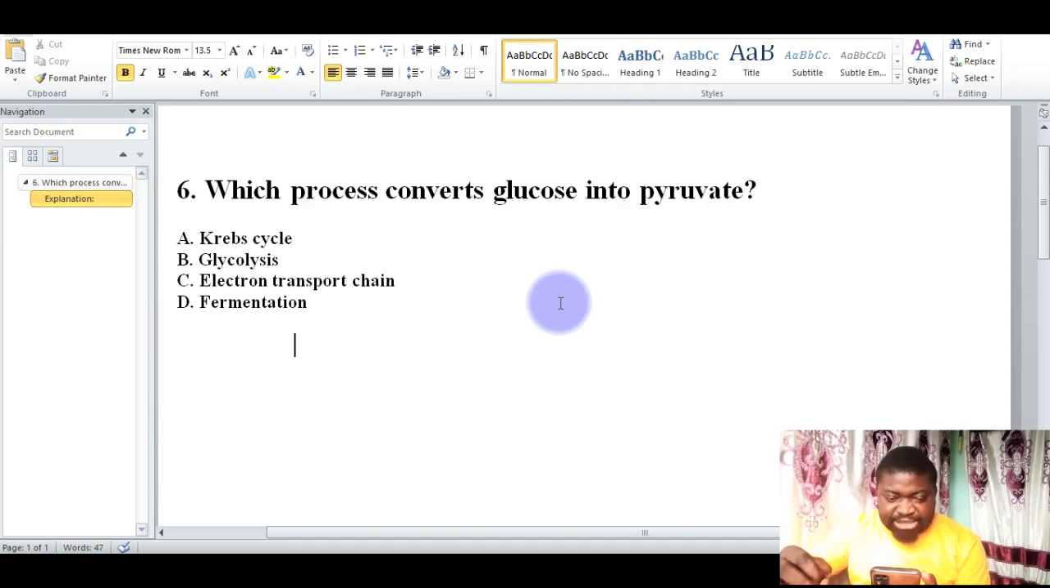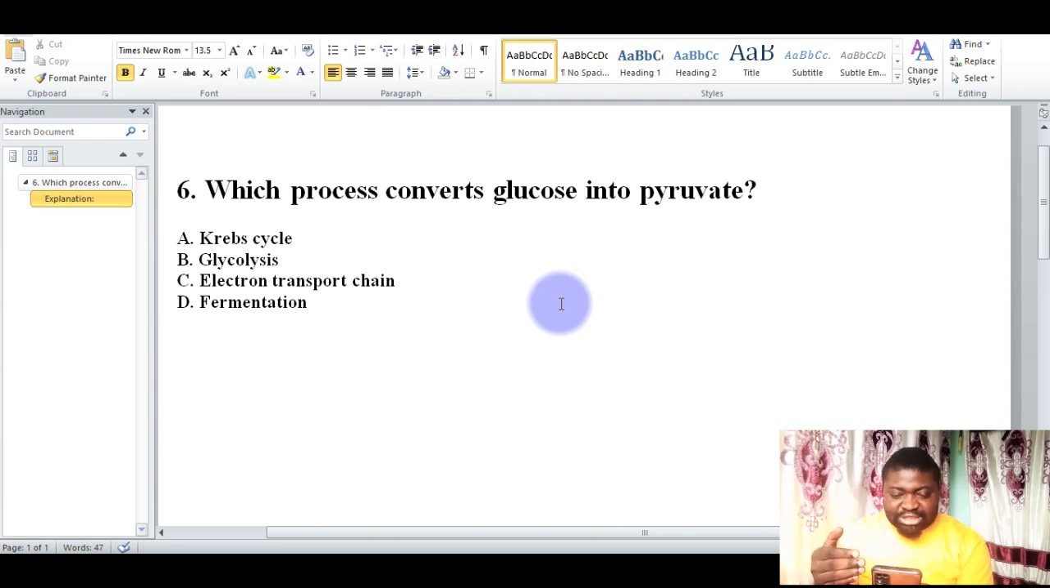Which process converts glucose into pyruvate? Option A, Krebs cycle. B, glycolysis. C, electron transport chain. And D, fermentation. The correct answer here is glycolysis.